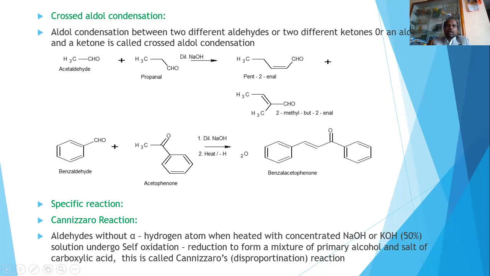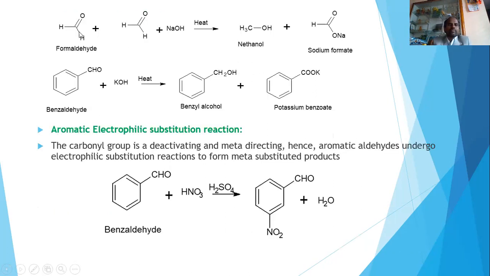So that means aldehydes or ketones containing no alpha hydrogen undergo self-oxidation and reduction in presence of base, giving rise to alcohol as well as the carboxylic acid, and such type of reactions are called Cannizzaro reaction. An example is formaldehyde, where you can observe that this is the functional group, and there is no alpha carbon here and there is no alpha hydrogen. So this kind of moiety undergoes Cannizzaro reaction.